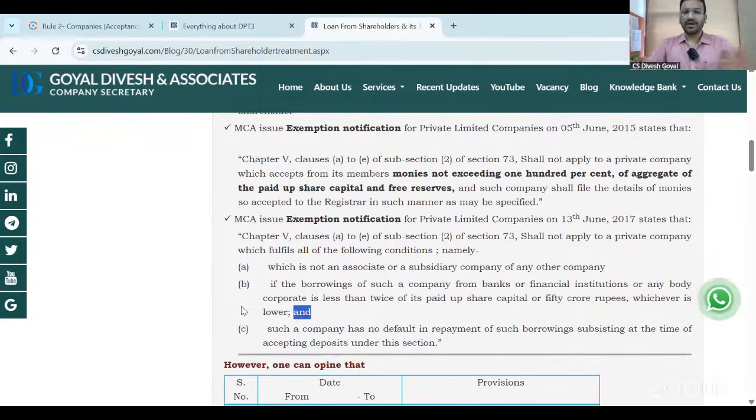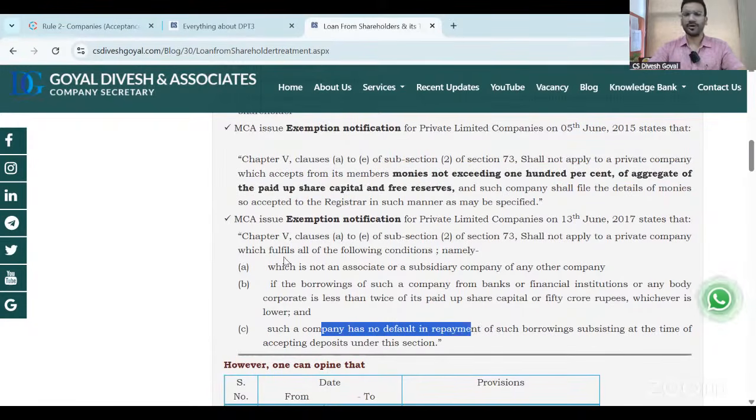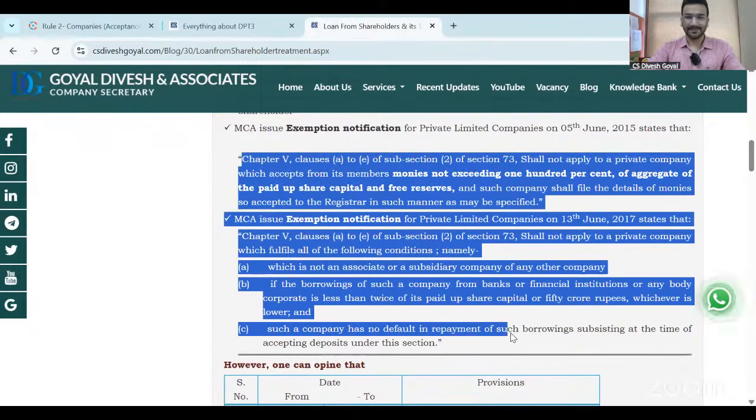This means if your company has already taken loan from banks, financial institutions, or body corporate, and that loan is more than twice of your paid up capital, then you are not eligible to take loan from shareholder above that amount. But if you have taken loan from banks, financial institutions, and body corporate, and that loan is less than twice of your paid up capital, then the condition is fulfilled. Third, the company has no default in repayment of borrowing. Please focus on these points.